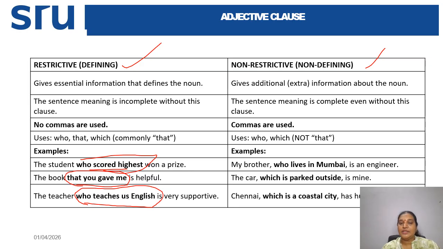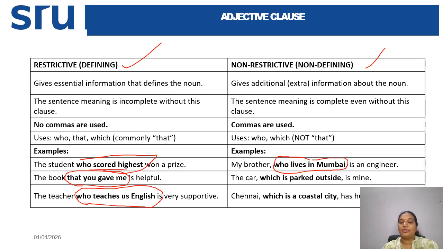And if you can see the examples, my brother, who lives in Mumbai, is an engineer. So here actually who lives in Mumbai is not necessary because you can directly say my brother is an engineer. But here you are adding additional information like who lives in Mumbai, saying the place of your brother's residence, right?